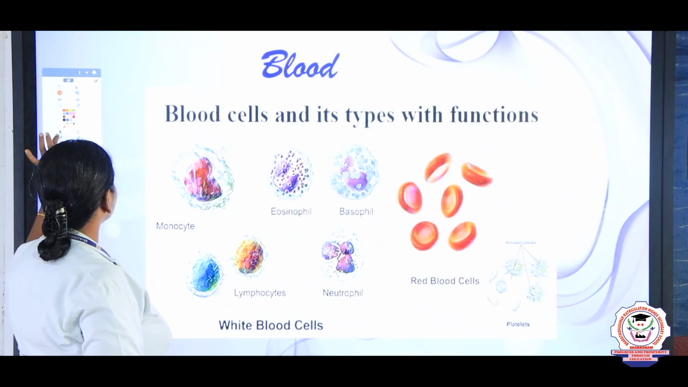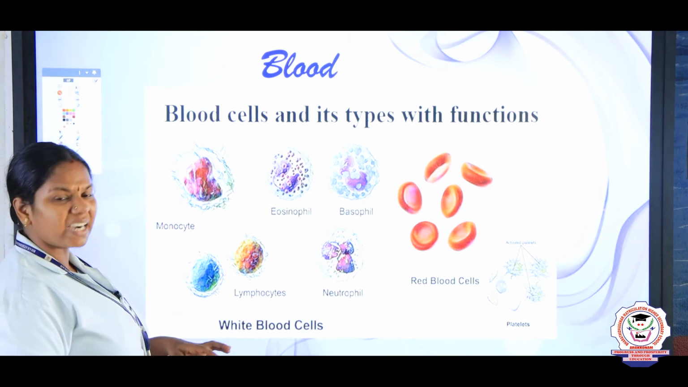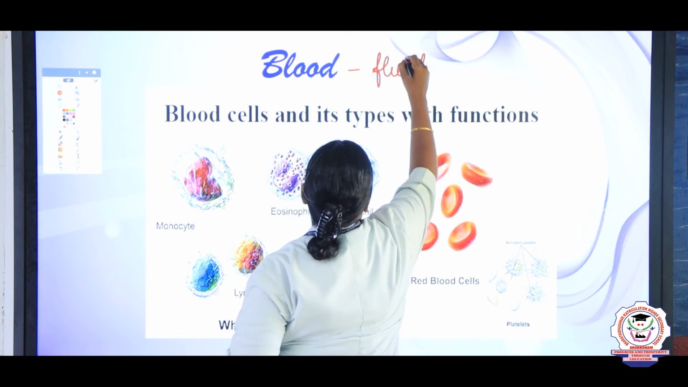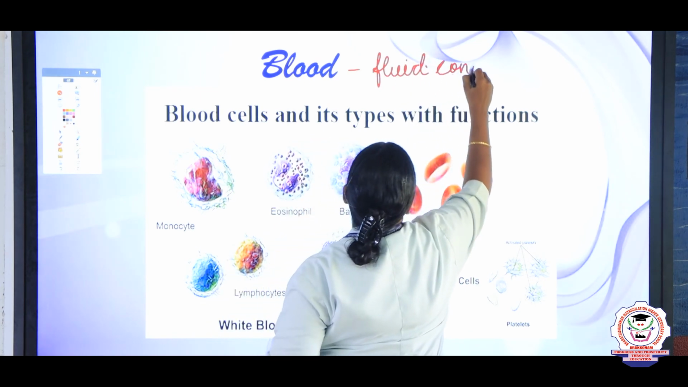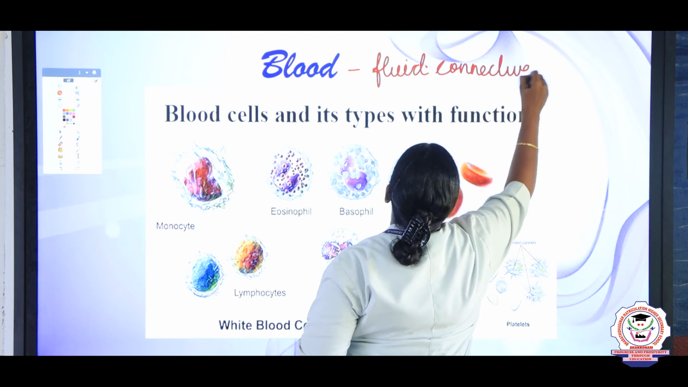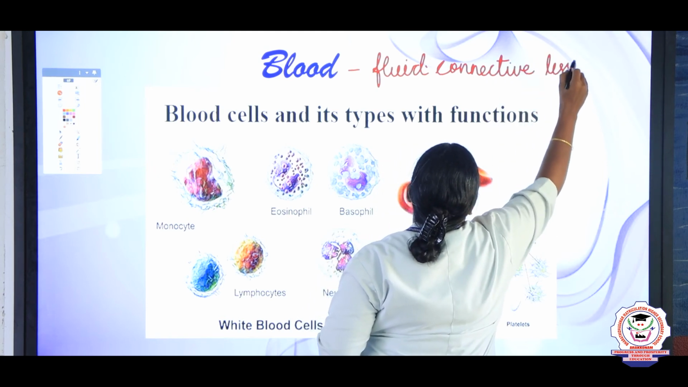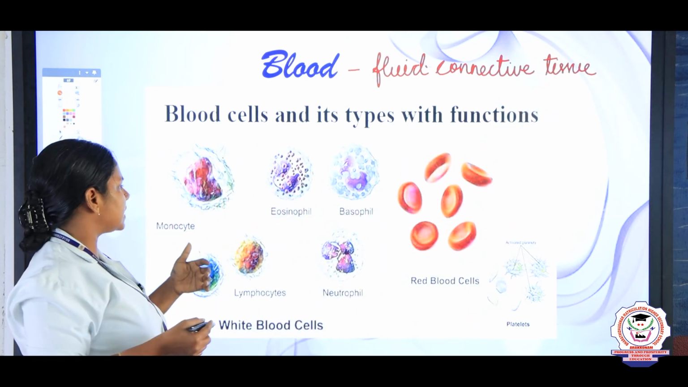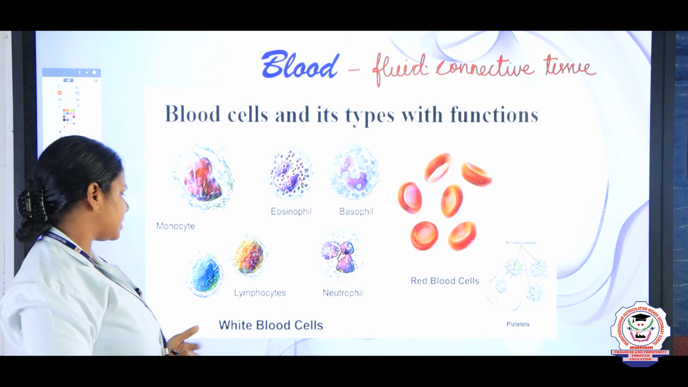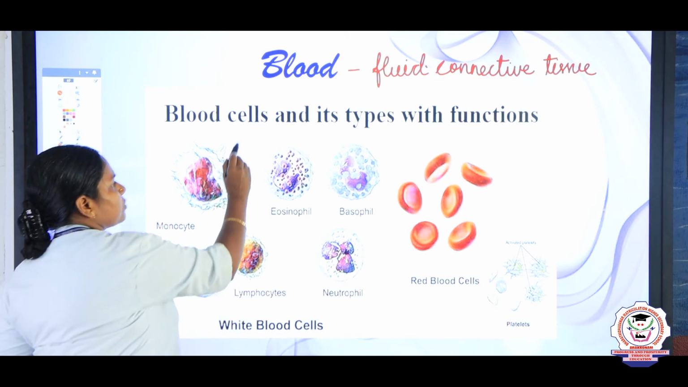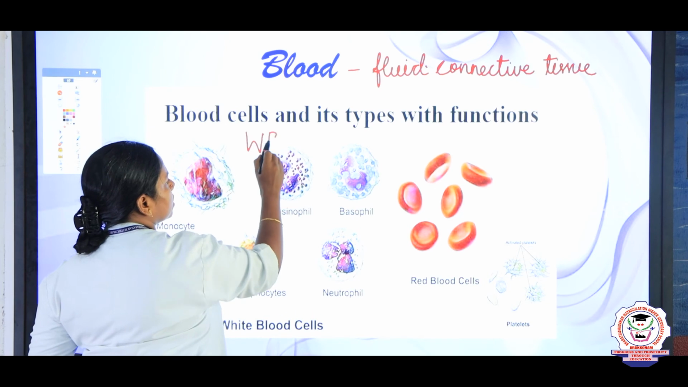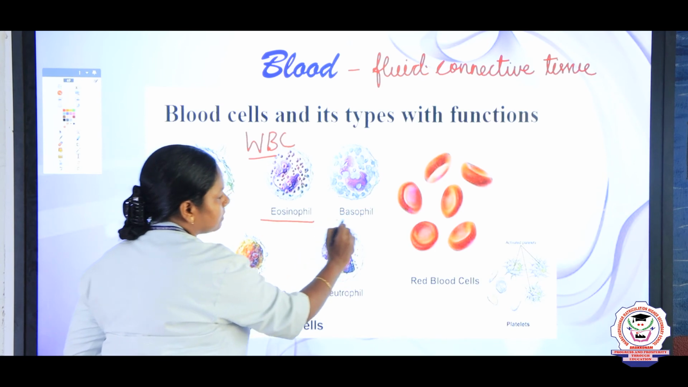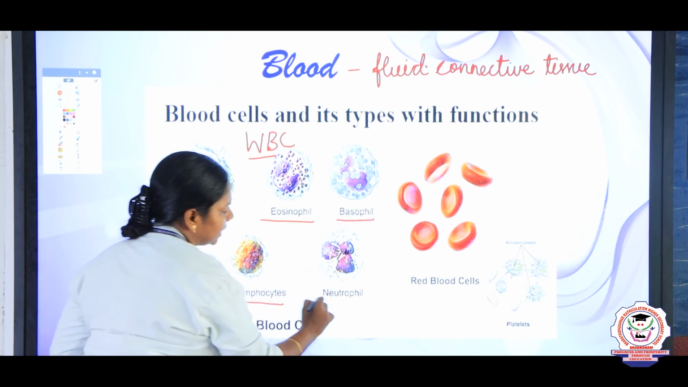And another type of connective tissue is the blood, right? Blood we call a fluid connective tissue. And there are many types of blood cells. The first one is WBC, right? The WBC is divided into 5 types. First, what is WBC, children? White blood corpuscles, right? It is divided into monocytes, eosinophils, basophils, lymphocytes and neutrophils.